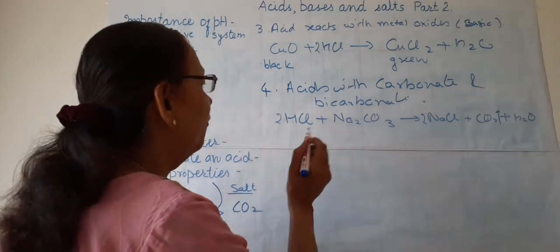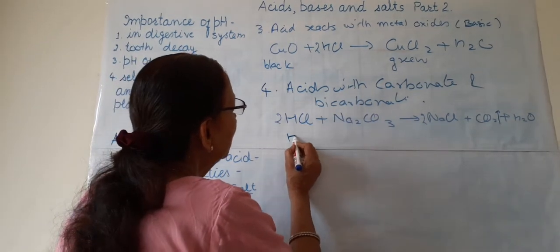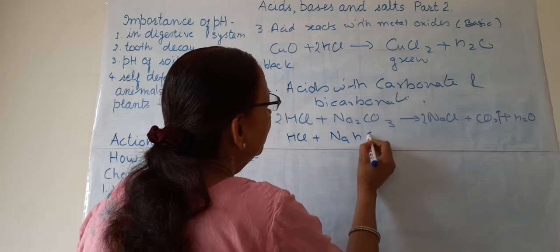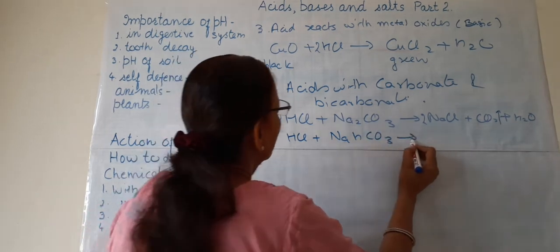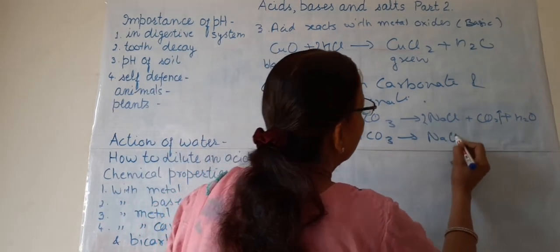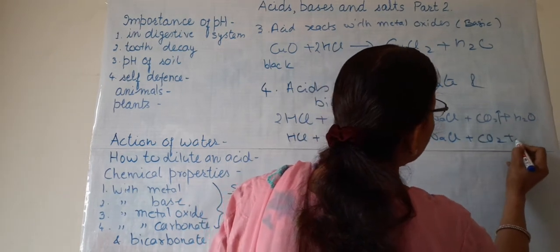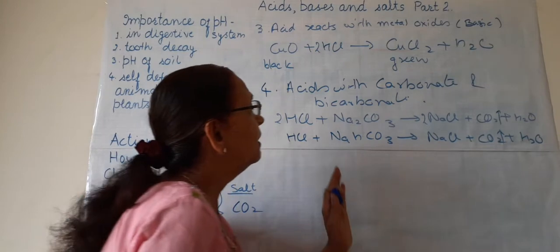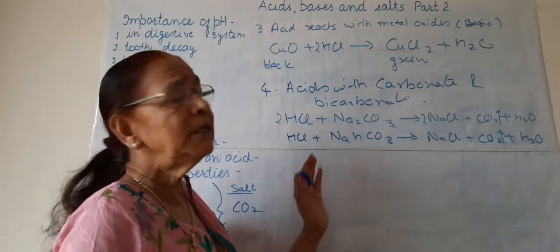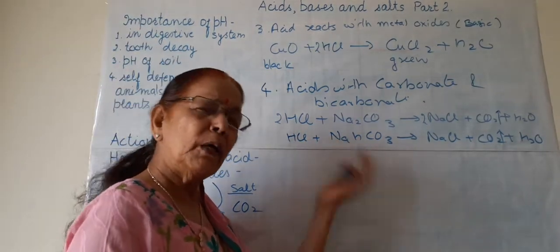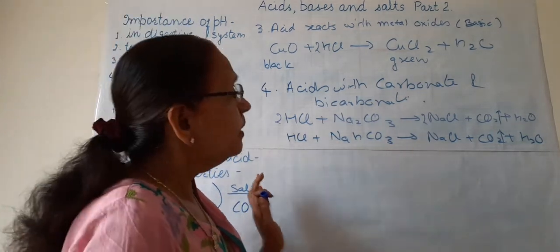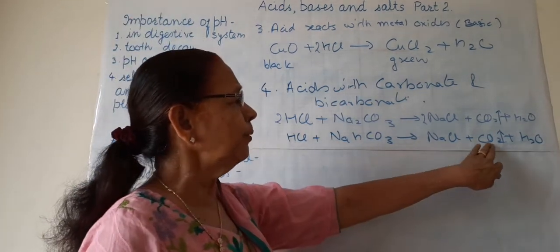For bicarbonate, we can again take HCl and sodium bicarbonate, NaHCO3. We will get again NaCl plus CO2 plus H2O. Again carbon dioxide is released when acid reacts with sodium bicarbonate or the bicarbonate of any metal.